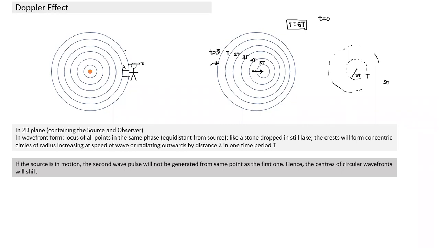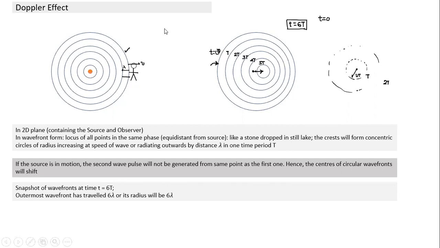When the source was at rest, it would have created this kind of wavefront. Now it has created a different kind of wavefront. Is this making some sense? Yes, sir. Okay, and this is purely for fun. This is not for any exam purpose. It is just to give you a different understanding of Doppler.